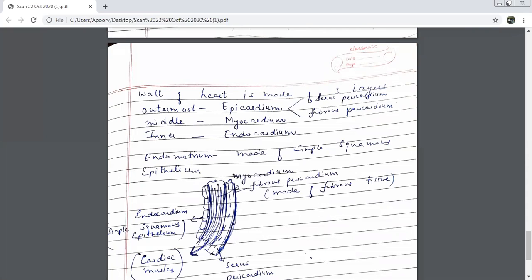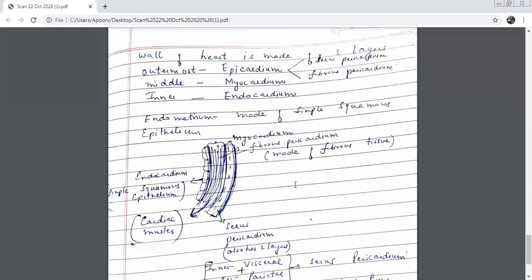This epicardium is again of two categories, or we can say 2 layers: serous pericardium and fibrous pericardium. We have again 2 partitions in the epicardium, serous pericardium and fibrous pericardium. See, I've tried to show you this, if you can see. The outer one is the fibrous pericardium.